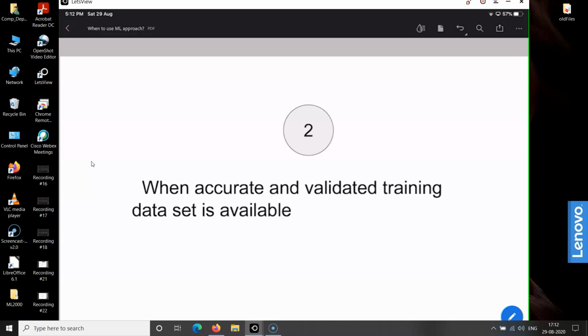The second condition that needs to be satisfied in order to apply the machine learning approach is that the training data set is the most important requirement in order to build a machine learning model. If this condition is satisfied, then you can implement the machine learning based solution when an accurate and validated training data set is available.